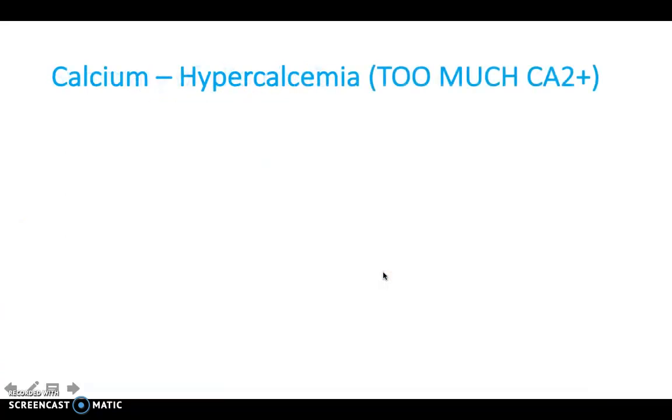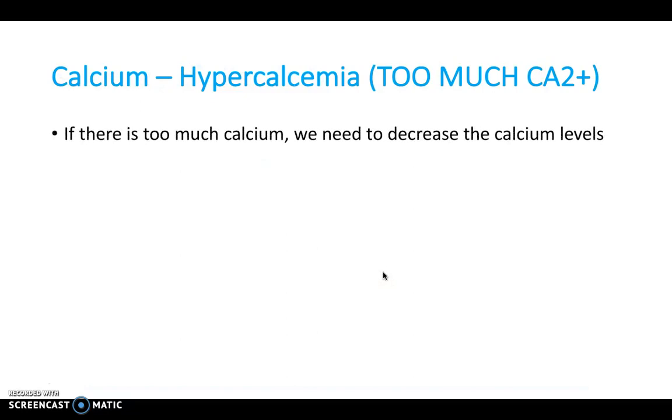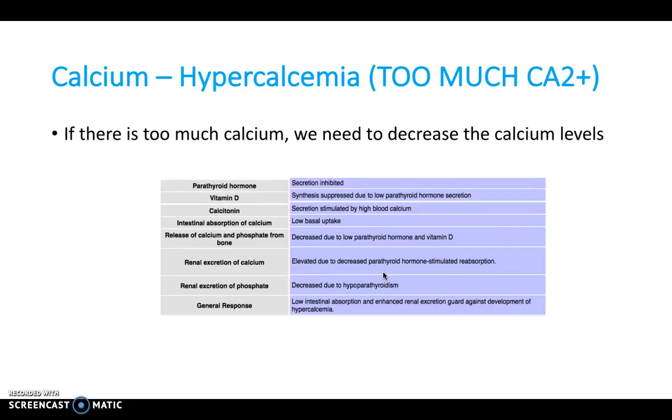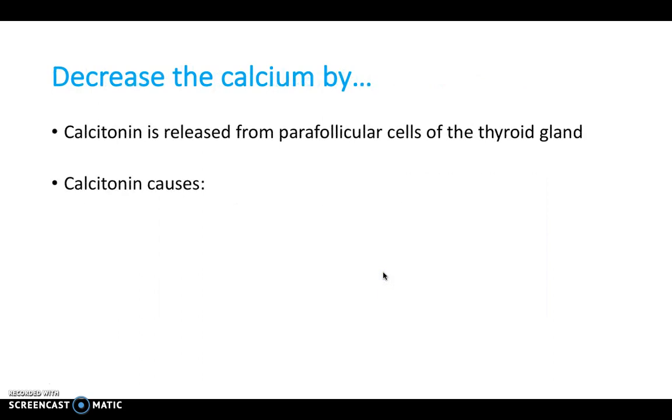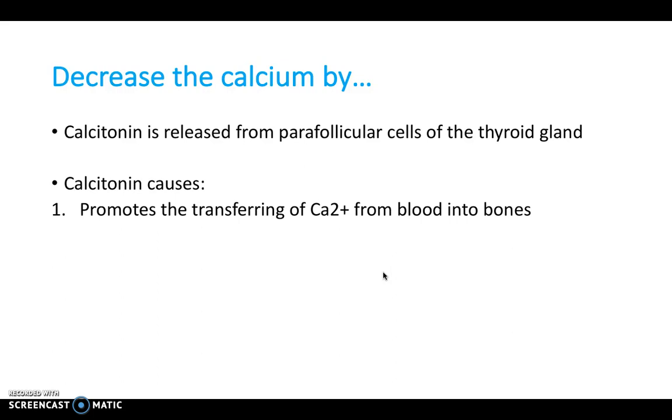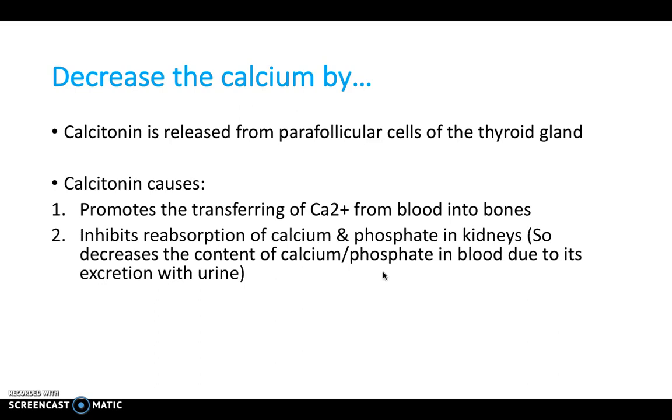What about if you've got too much calcium then? Well, the opposite's going to happen, and this time calcitonin is released from the parafollicular cells of the thyroid gland. So calcitonin does the opposite. It promotes the transfer of calcium from the blood into the bone. It takes up calcium. It inhibits the reabsorption of calcium and phosphate in the kidneys. In other words, it allows calcium and phosphate in the blood to be excreted into the urine.